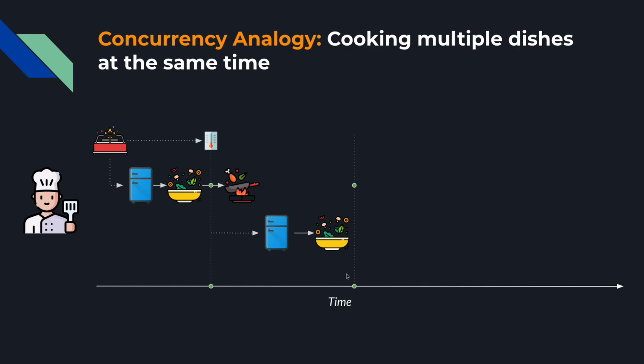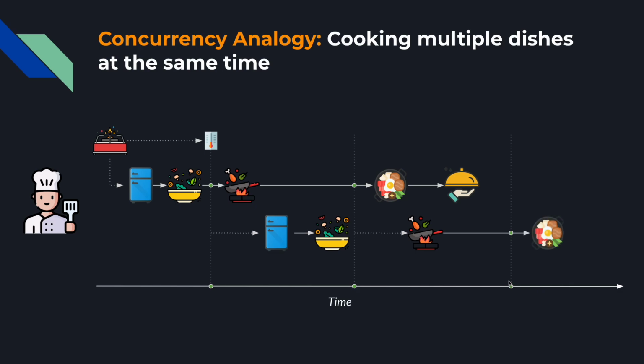And let's say somewhere around this time, the first dish has finished cooking. So what you do is you take it out of the stove, put it in a pot, and then prepare the first dish. Now notice that since the stove is now available, you can start cooking the second dish, right? And then while the second dish is cooking, you can start serving the first dish. And then let's say somewhere around this time, the second dish has finished cooking. So you put it in a pot, prepare the dish, and then serve it.